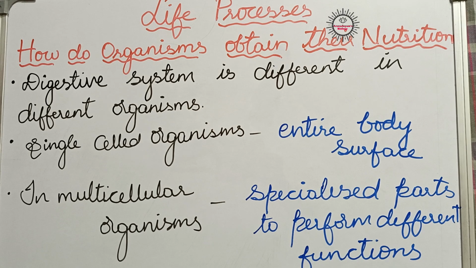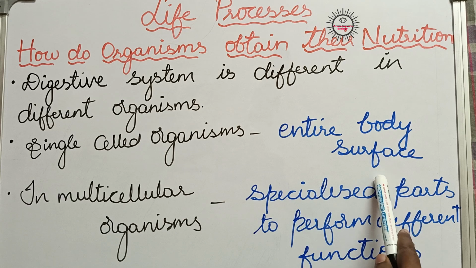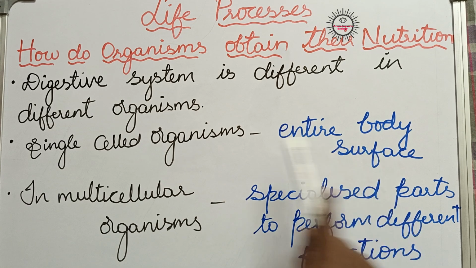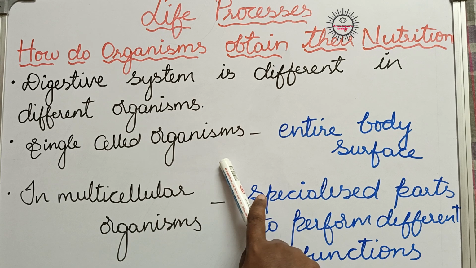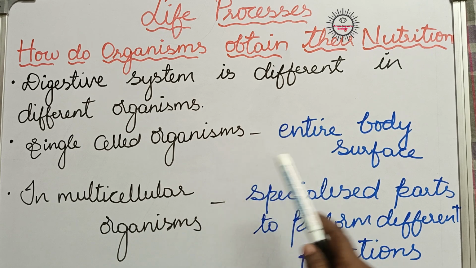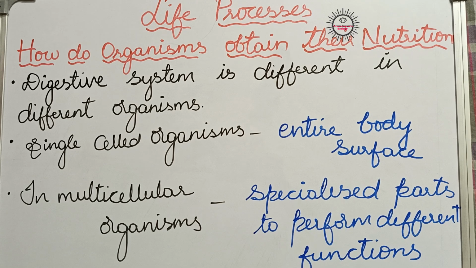For example, in case of unicellular organisms like Amoeba, Paramoecium, we can see that their body has only one cell, isn't it? So how they obtain food is by using their entire body surface. Their body is covered with a membrane called the plasma membrane, isn't it? So these organisms take the food material through their entire body surface, and digestion takes place inside.